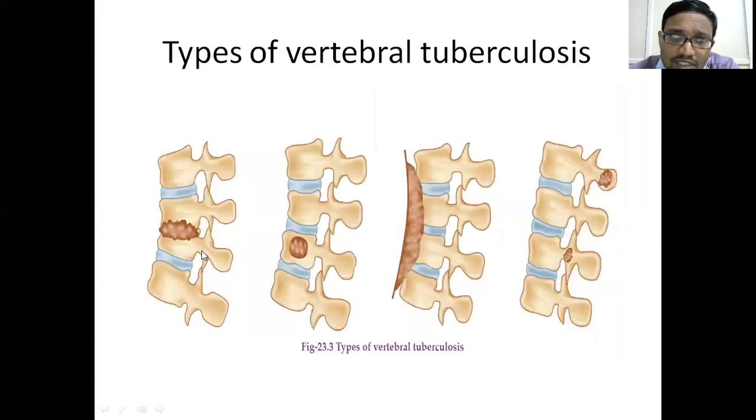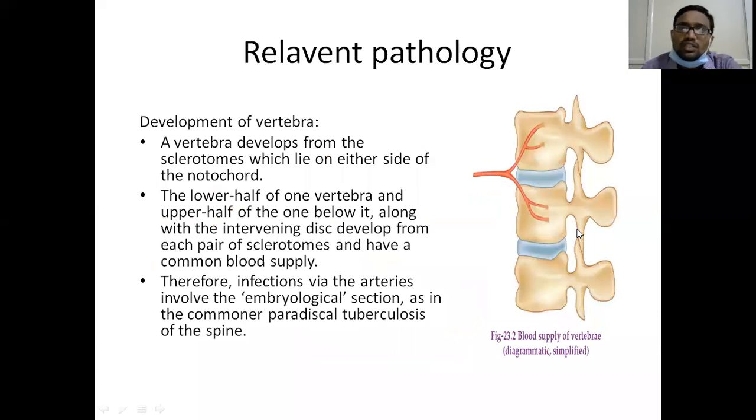The next picture tells you the same thing in a beautiful diagrammatic way. This is the paradiscal form of vertebral tuberculosis. This is the central type. Then the anterior longitudinal ligament type, the appendicular or posterior element involvement, and the fifth one is facet joint involvement. These are the 5 types of vertebral tuberculosis.